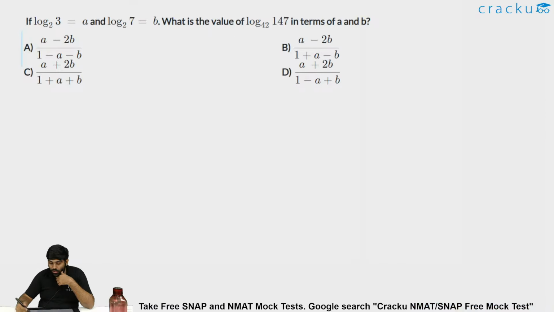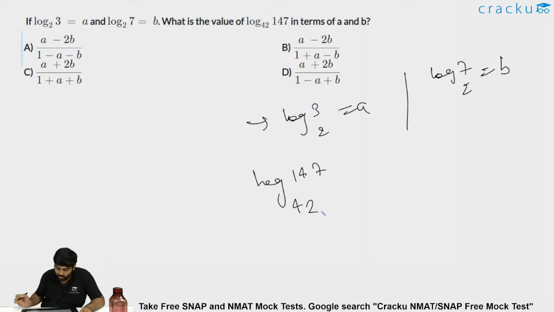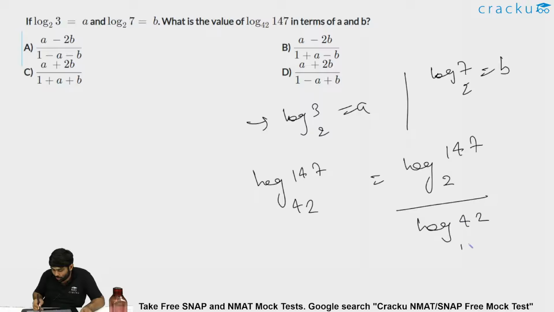Okay, now let me solve and figure out what is the answer. If log 3 to the base 2 is given as A and log 7 to the base 2 is given as B, then we are asked to find log of 147 to the base 42. How can this be written? As I already told, this can be written as log 147 to the base 2 divided by log 42 to the base 2. This is the property which we already discussed.